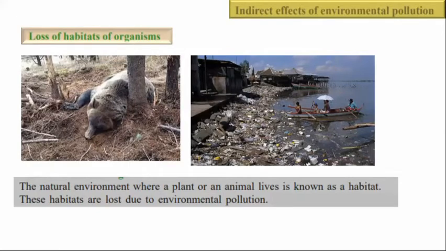Right. Loss of habitat of organism. So due to the environmental pollution, the animals' living habitat is destroyed. So living habitat means what? That is the natural environment where the plant or animal live. So you can see, due to the pollution here, the aquatic organisms are destroyed. Okay, so that is the first indirect effect, right?